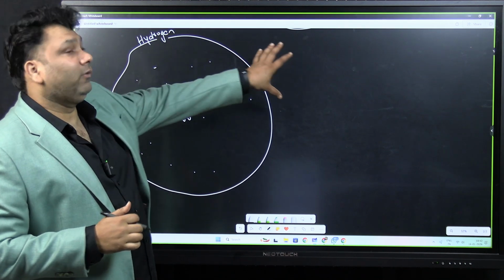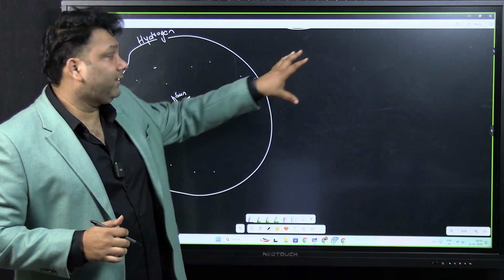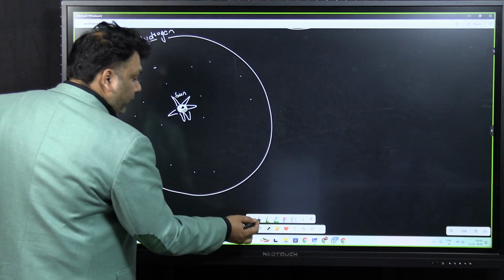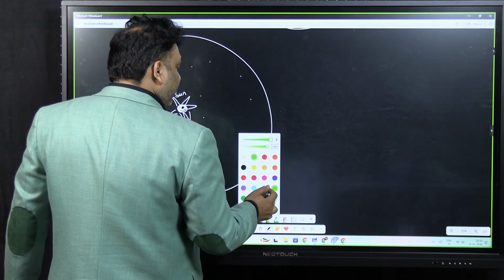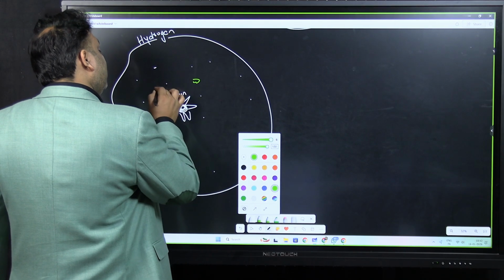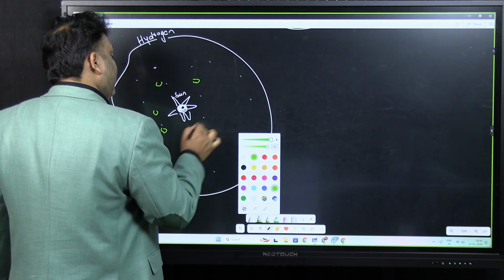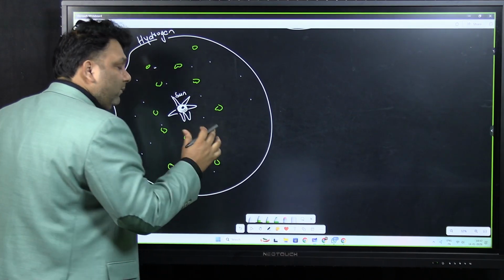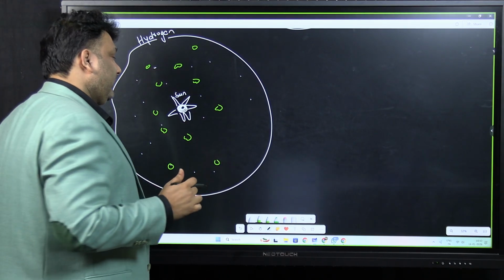And in the vicinity of the solar system you had some supernova explosion, and because of that explosion, rocks came from there and fell into the solar system, randomly.